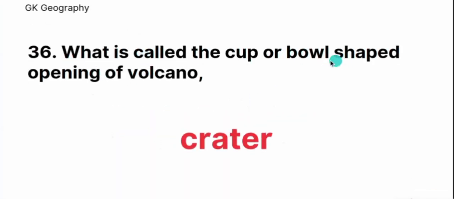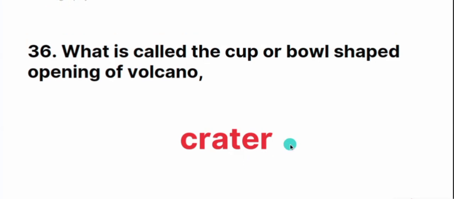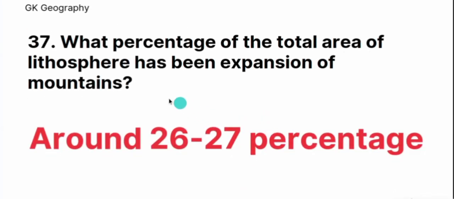What is called the cup or bowl-shaped opening of a volcano? Crater. What percentage of the total area of lithosphere is covered by mountains? Around 26-27%.